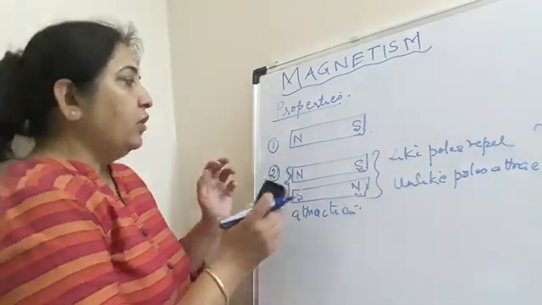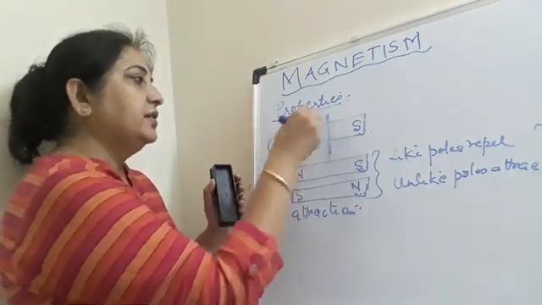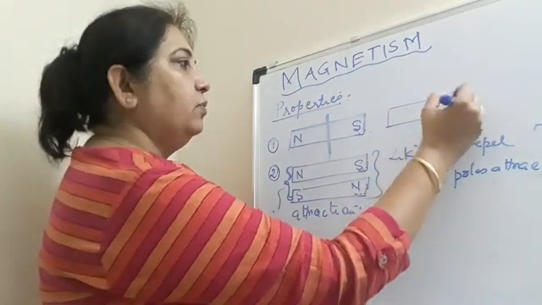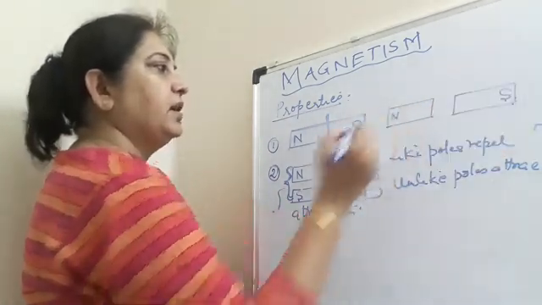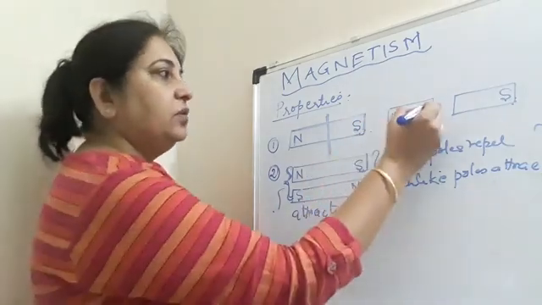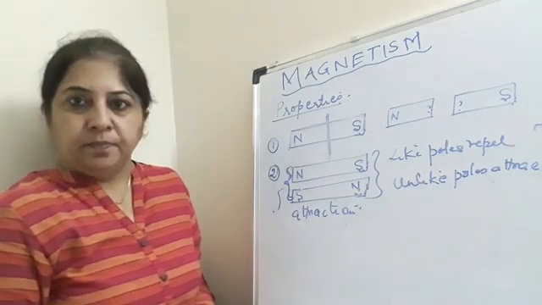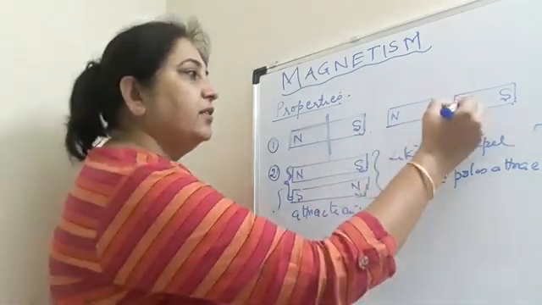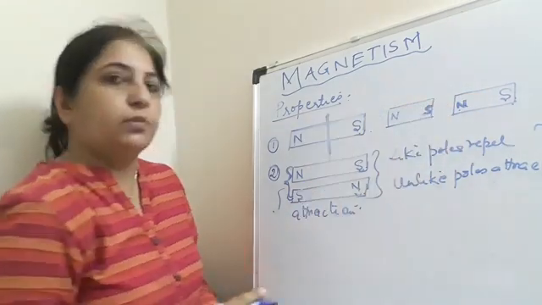Then what happens if I break this magnet? Suppose I try to break this magnet. If you break this magnet, it will have two parts. This part will have south and this part will have north. Now what about these blank parts? Isolated poles cannot exist, means single poles cannot exist. So definitely this region will become a north and this will become automatically a south pole.